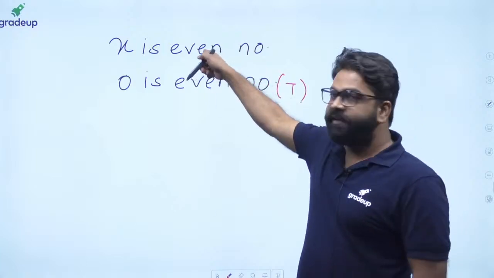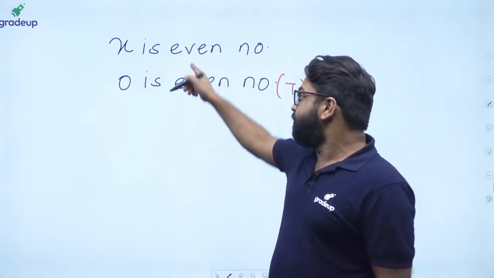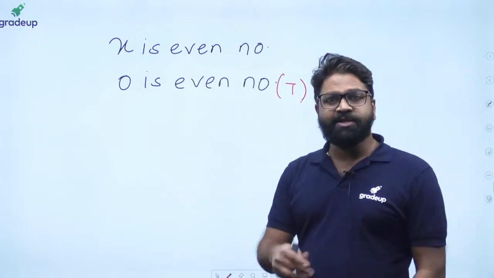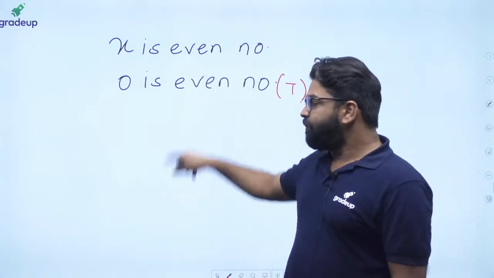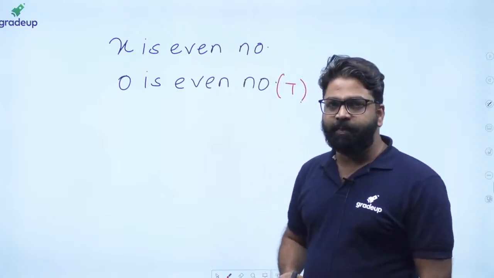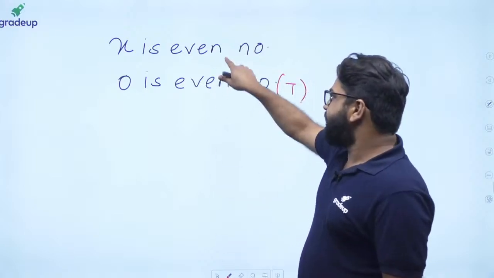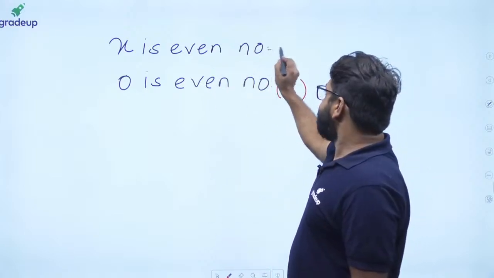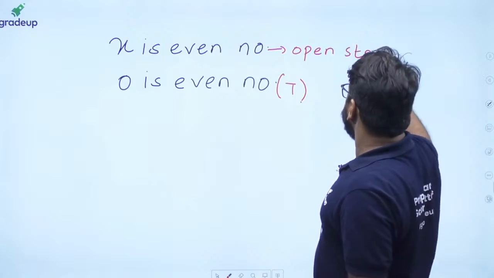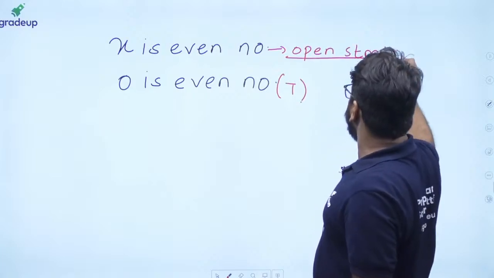Sir, why can we not define the truth value here? "x is even number" is not a simple statement. This is a simple statement. So when you can define the truth value directly, that is called a simple statement. Sir, my doubt is, what kind of statement is this? This type of statement is called an open statement.